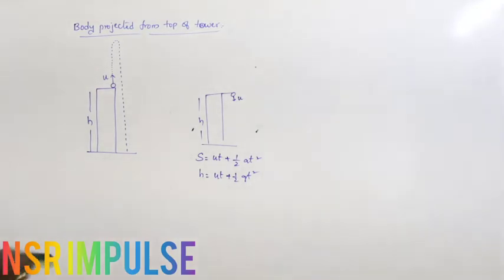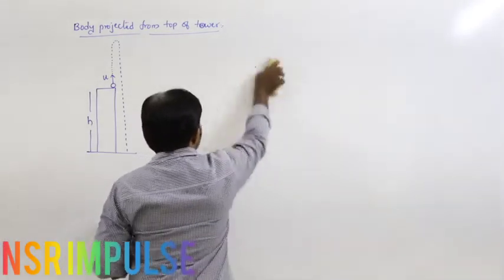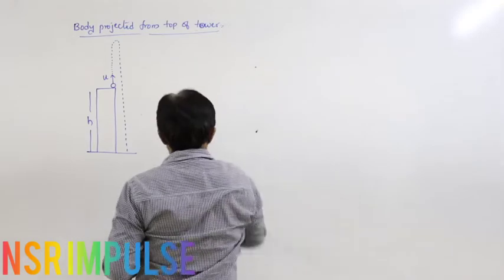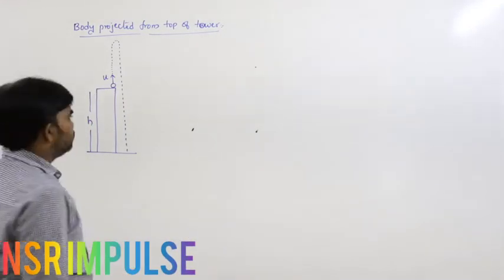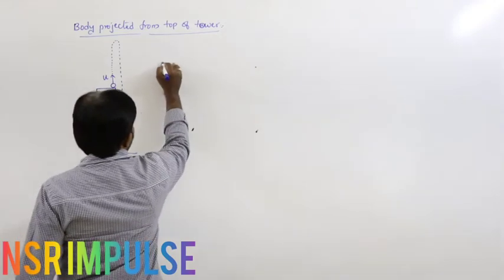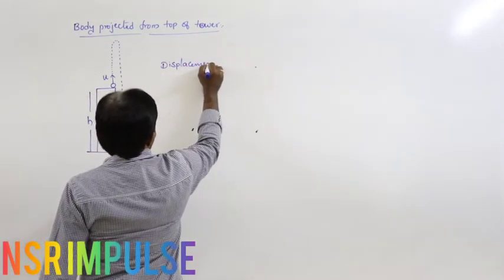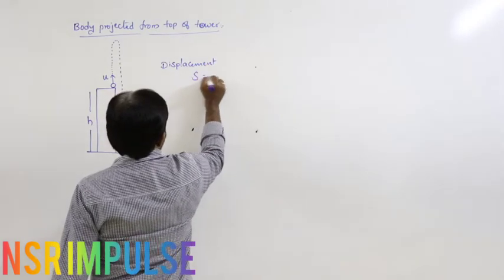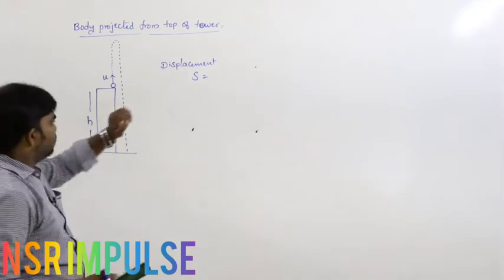Then what is the equation of motion for this? That's what we have to calculate right now. That is important here. We have to find out the equation of motion. So what is the displacement of the body here? That is very, very important. Displacement. What is the starting point, the starting position of the body?